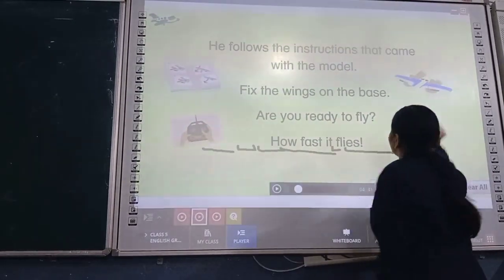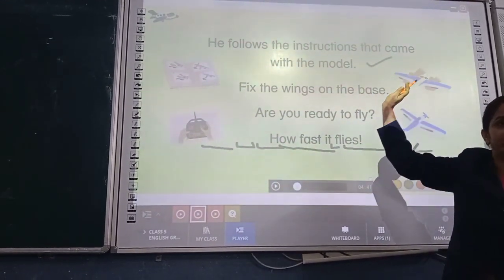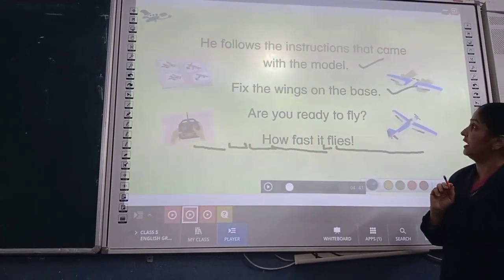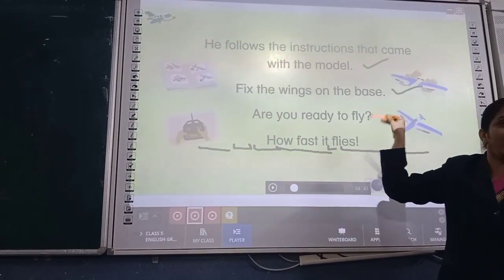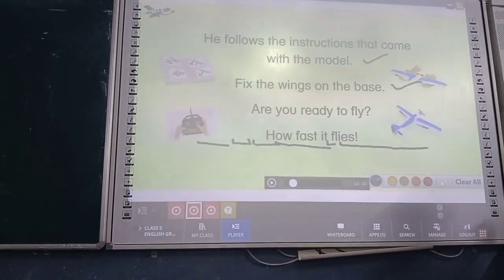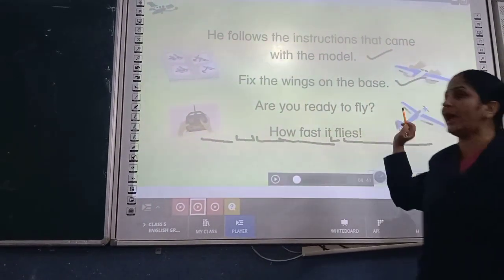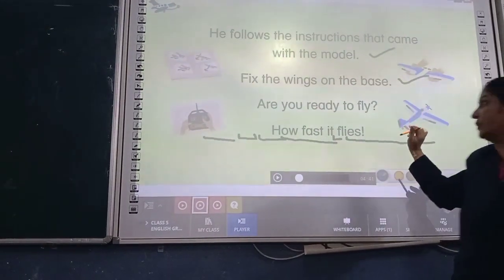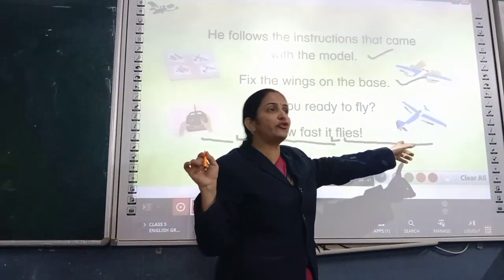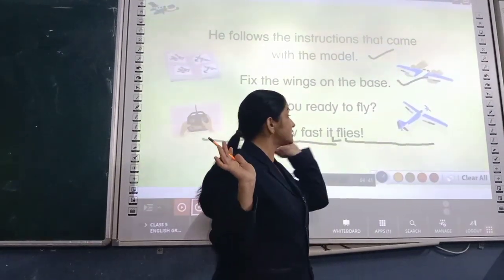So you may see this is one of the simple sentences or statements, an assertive sentence. The second one is an instruction. Instruction comes under imperative sentence, where you are giving instruction to others. Are you ready to fly? Followed by a question mark. It means it is a question. It is an interrogative sentence. Last one, how fast it flies! It is an exclamatory sentence.